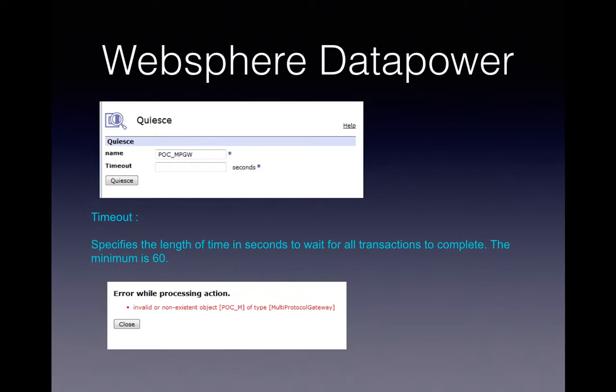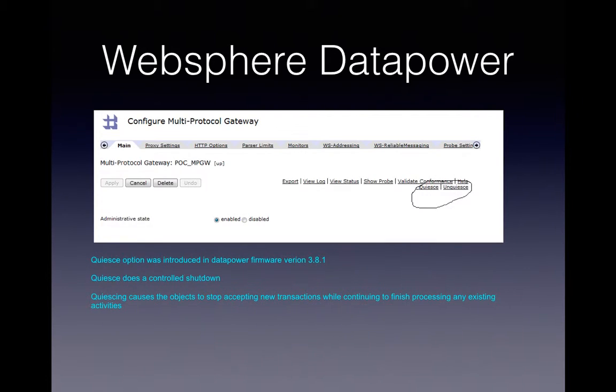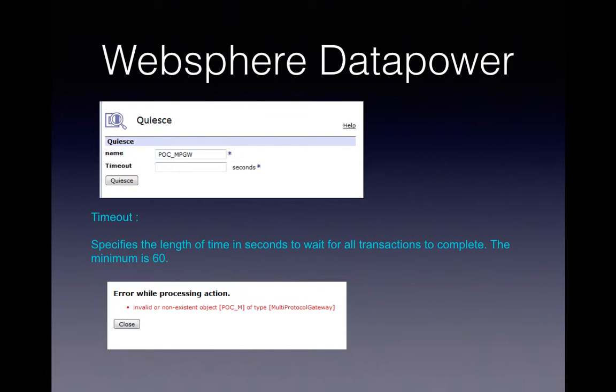Next, what I tried was this. If you see my previous screen, the multi-protocol gateway was POC_MPGW, and when I used this quiesce option, the name was automatically populated. I didn't do anything to have that pop up. So I deleted it and gave a multi-protocol gateway name which was not available at all, POC_yum. You can see it in the error screenshot below.